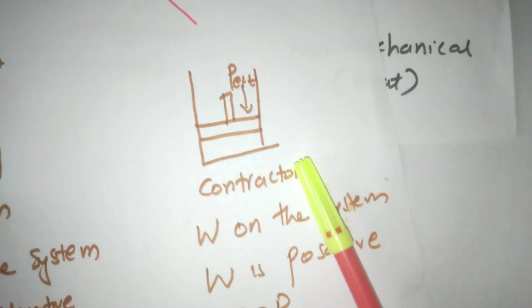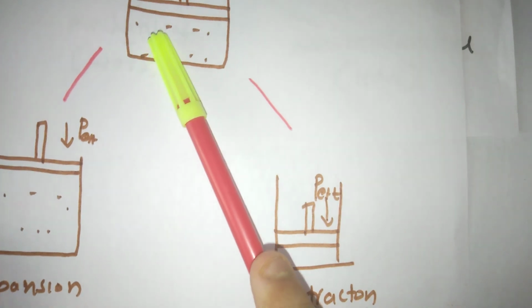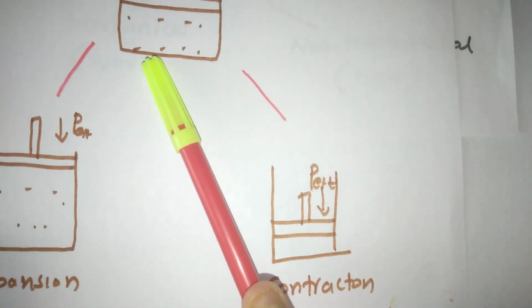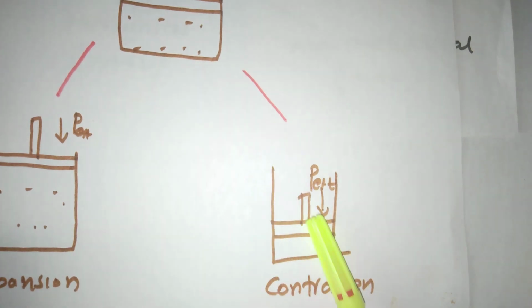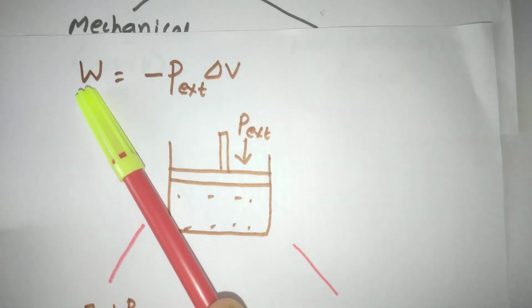Next, contraction. In the case of contraction, Vf is less than Vi. This is Vi, the initial volume, and this is the final volume, which is very less. So Vf minus Vi, that is delta V, is a negative value. Delta V is negative, so what about work done?